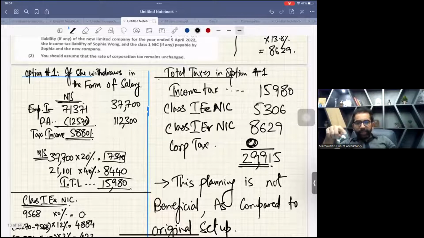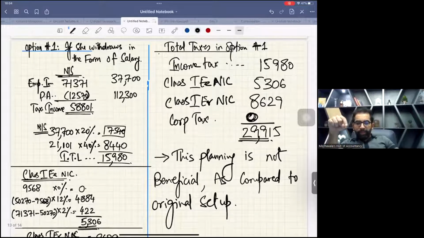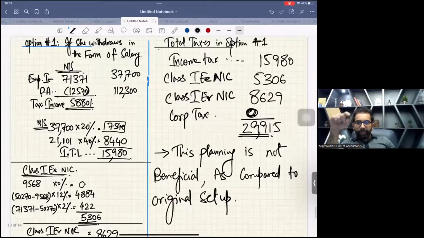Did you understand? If you understand this first part, please write in the chat box, please.